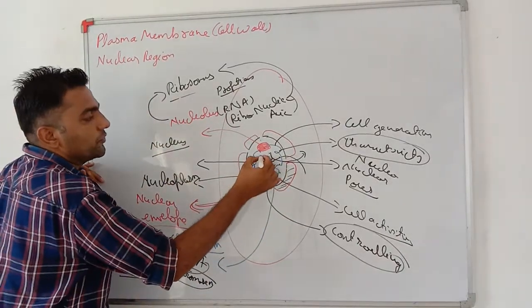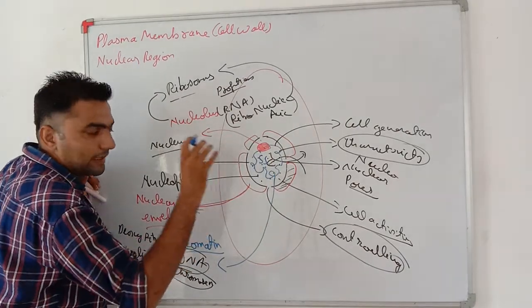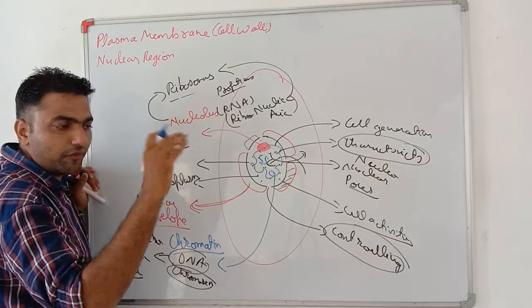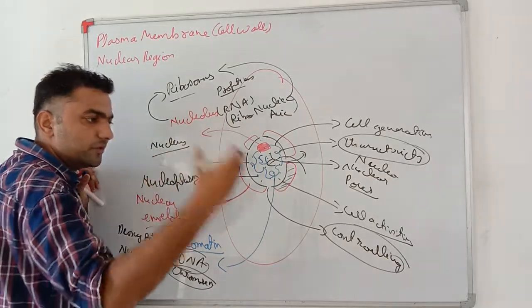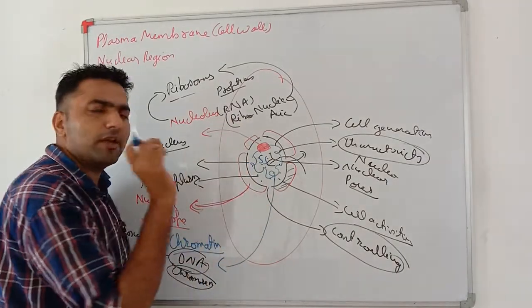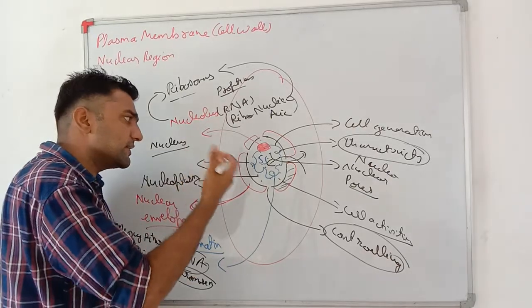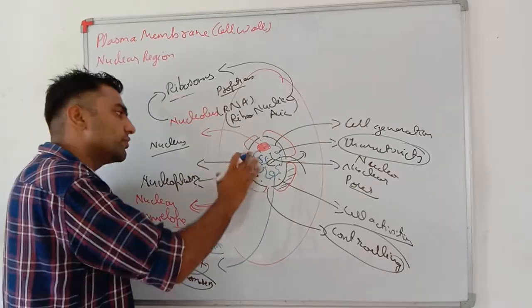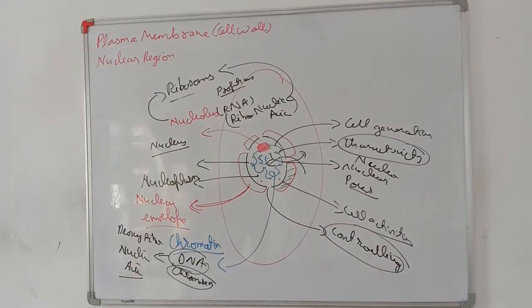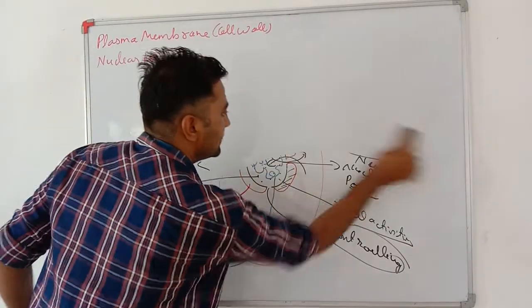There are many chromosomes, thread-like structures. These chromosomes have DNA molecules in them, and genes are present. Those are the main reasons for transfer of characteristics from one generation to another. Moreover, in many cells, a single set of chromosomes is present, such as in sex gametes, and in other cells, pairs of chromosomes are present. Okay, my dear students, now you can see the plasma membrane and nuclear region.